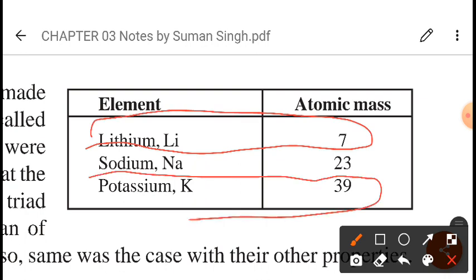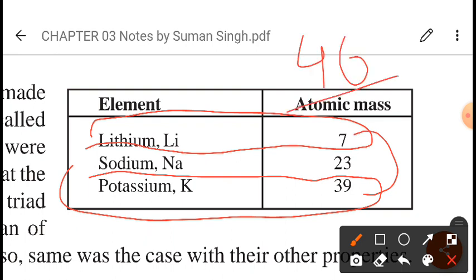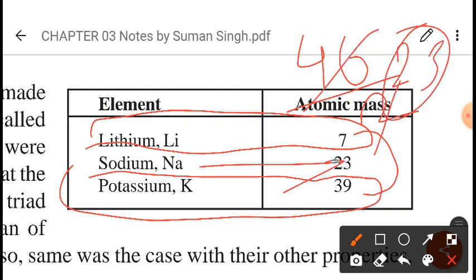Potassium has 39. When we add 39 plus 7, it becomes 46. 46 divided by 2 gives 23. So 23 will be the atomic mass of sodium. In this way, he arranged the elements.